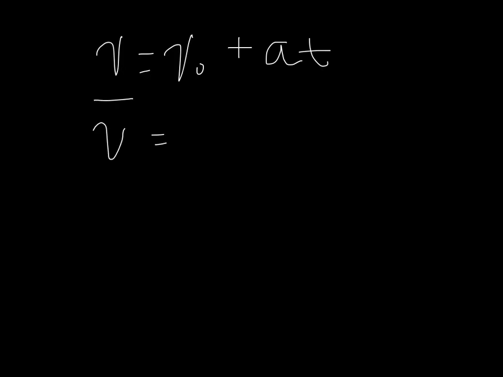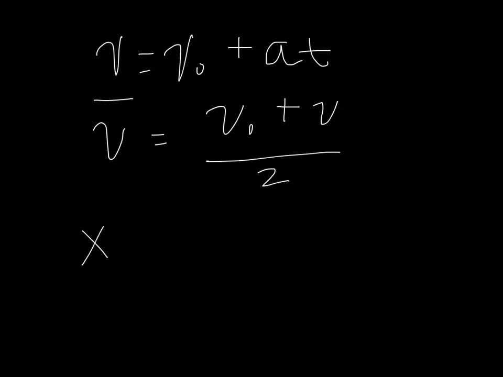So that gets us to some kinematic equations that you might see. We have v equals v naught plus at. We have average velocity equals v naught plus v over 2, given a constant acceleration.